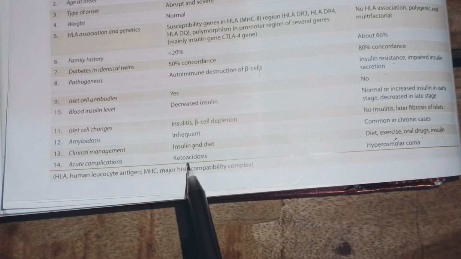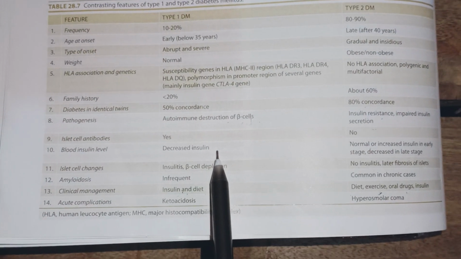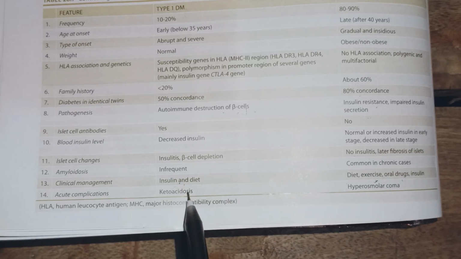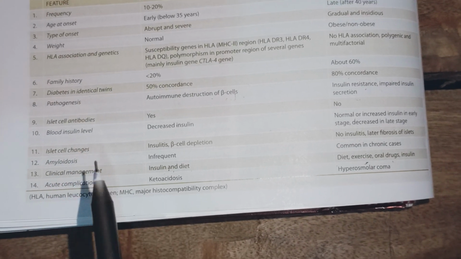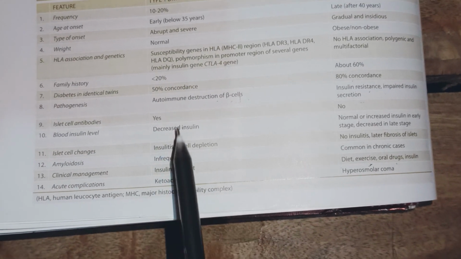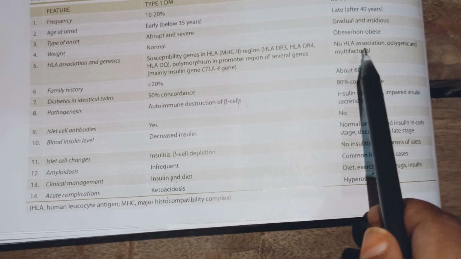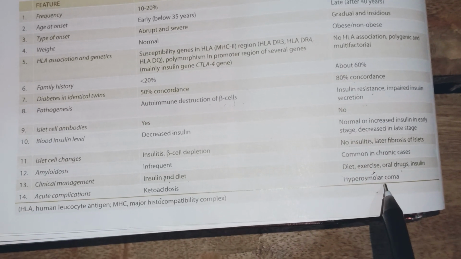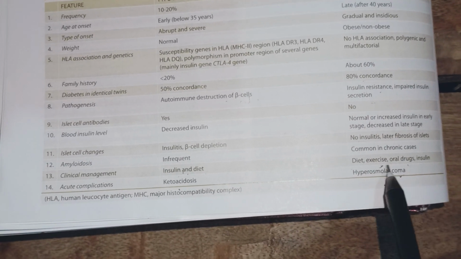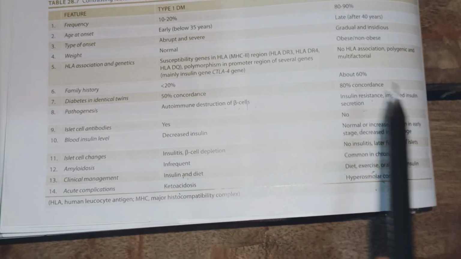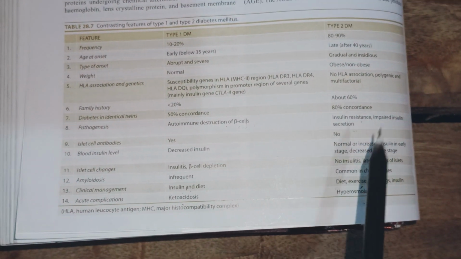Next, acute complications. Type 1 diabetes mellitus leads to ketoacidosis. So in our clinical condition, this is the ketoacidosis. Type 1 diabetes mellitus has ketoacidosis. Type 2 diabetes mellitus leads to hyperosmolar coma. Here hyperosmolar coma will occur. This is the difference between type 1 and type 2 diabetes mellitus.